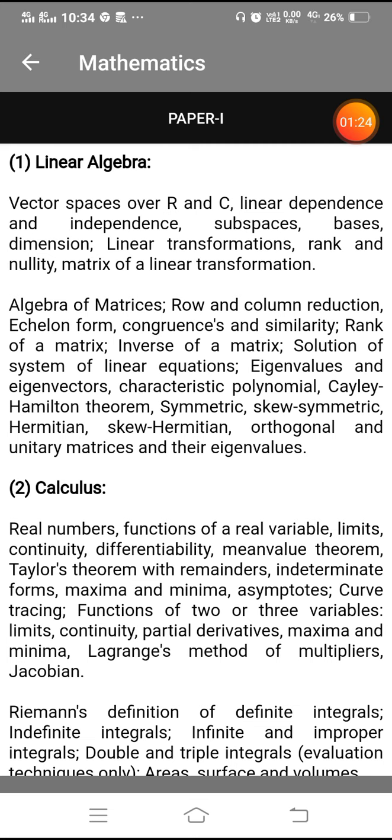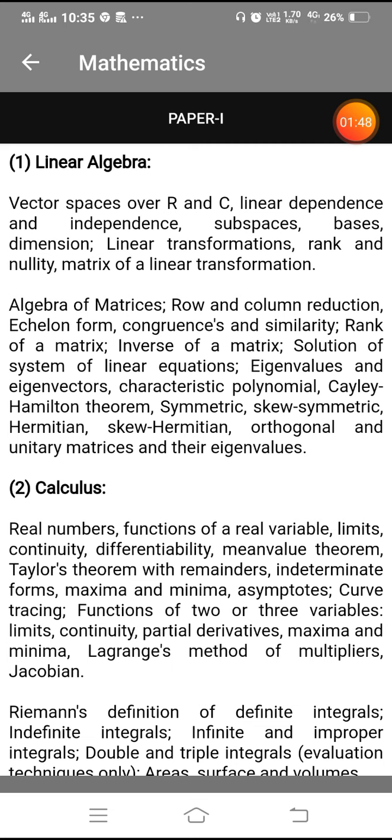So linear algebra contains vector spaces, linear dependence and independence, subspaces, bases, dimensions, linear transformations, rank and nullity, matrix of a linear transformation. All of these topics we have already studied in 11th and 12th and in engineering degrees.